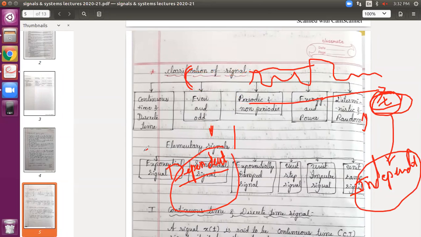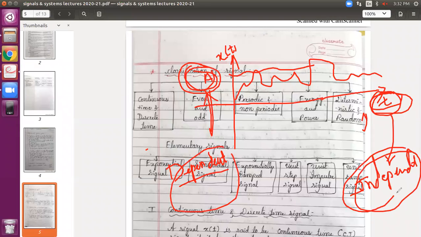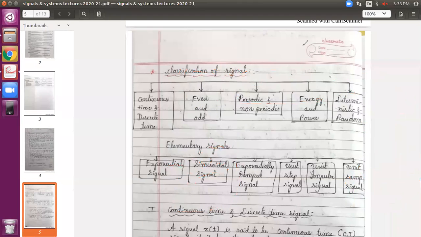So there are two aspects, dependent and independent, and so are your basic operations. For any signal, you can have operations on amplitude or operations on time. So you are going to study two different operations, one on amplitude and the other on time. In the next class we will start the basic operations on signals. Preferably we will start with the dependent variable, amplitude, then after completing that we will move to the independent variable. I hope you understood today's class.